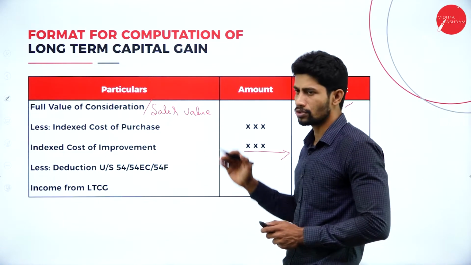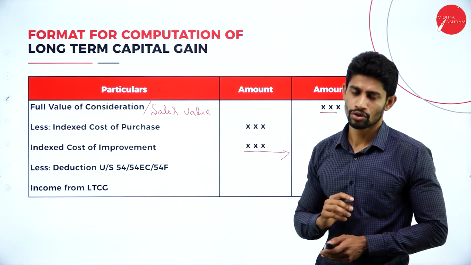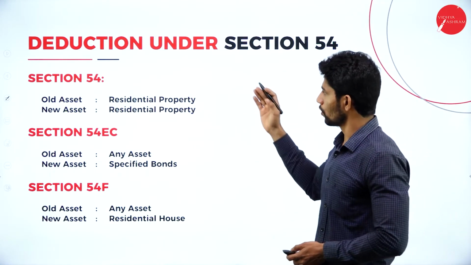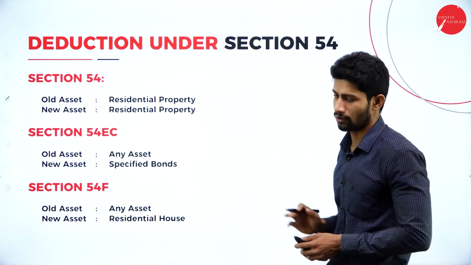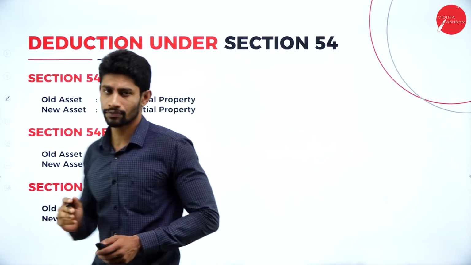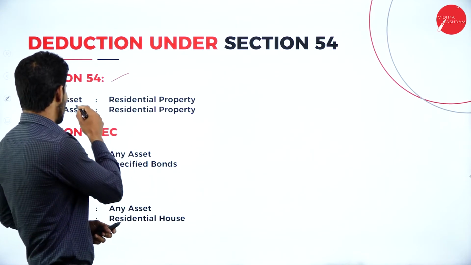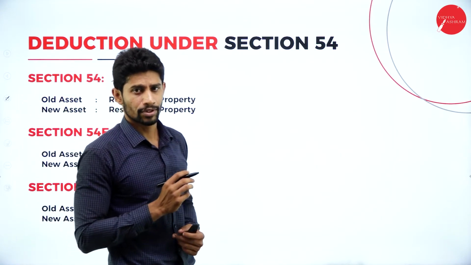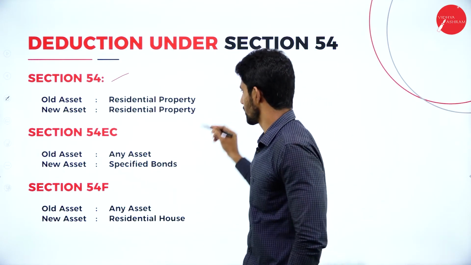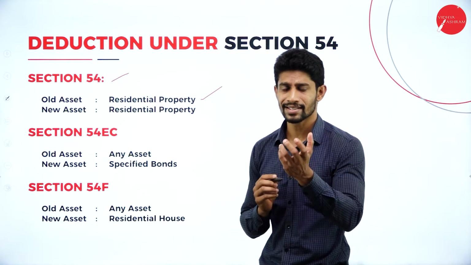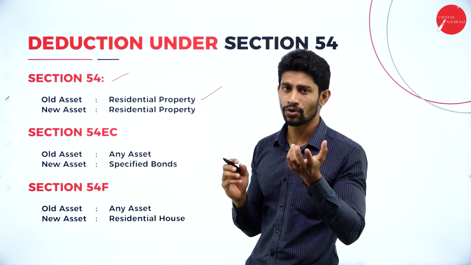This is how we are going to compute the value of long-term capital gain, and this is the format to compute. So moving on to know about the deductions, that is deduction under section 54. First thing, with respect to this deduction, we have the old asset and new asset concept. Old asset, residential property. Old asset is nothing but whatever the asset you are selling, that is called old asset.